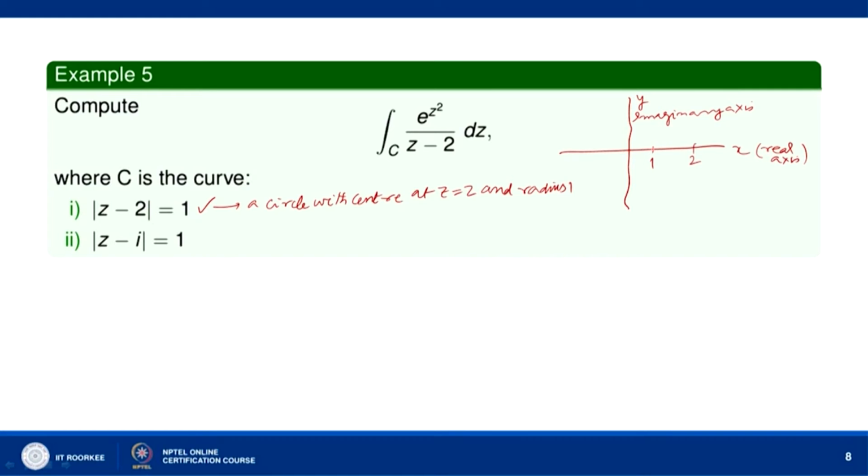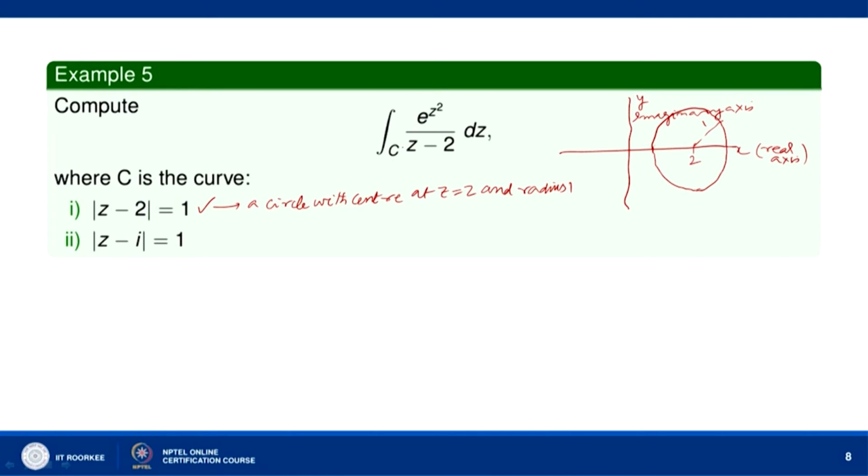So, let us draw this circle. Like this. This is a circle with center at z equal to 2 and radius 1.